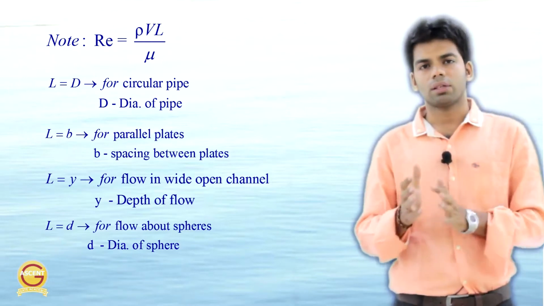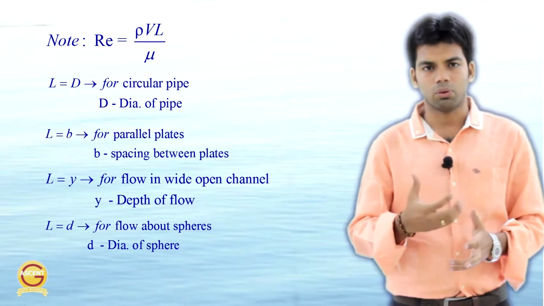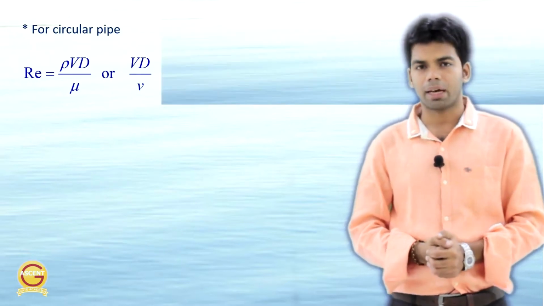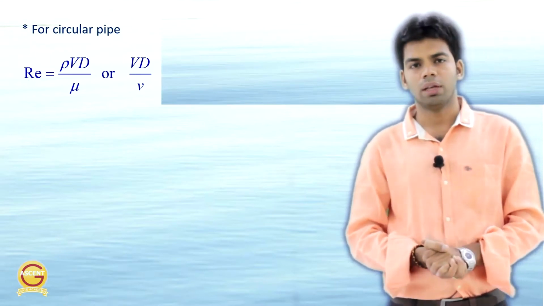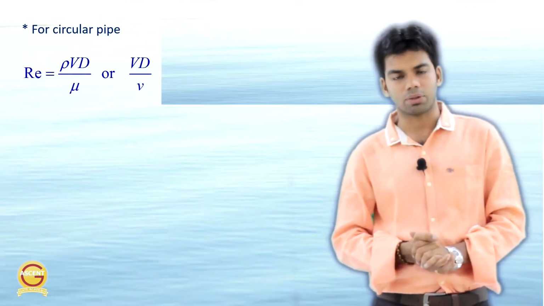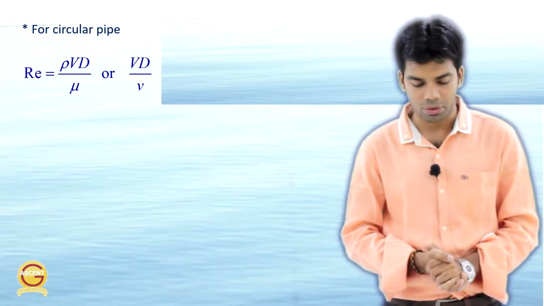Okay, so in this way you can determine the Reynolds number for different kinds of flow and different kinds of pipes. For a circular pipe, as I told you, Re is equal to rho v d by mu, or further you can write it as v into d by nu, where nu is nothing but mu by rho, which is kinematic viscosity. Mu is dynamic viscosity and nu is kinematic viscosity.